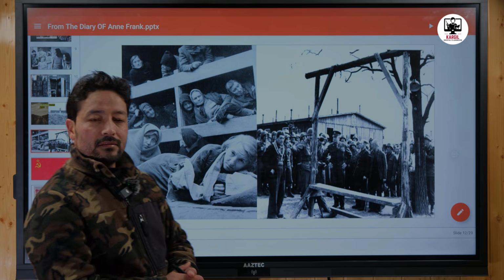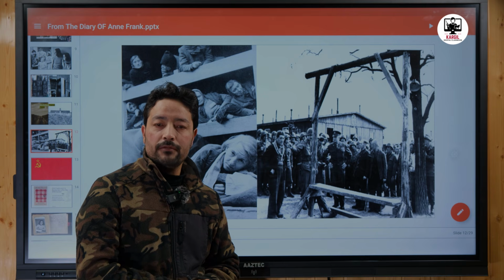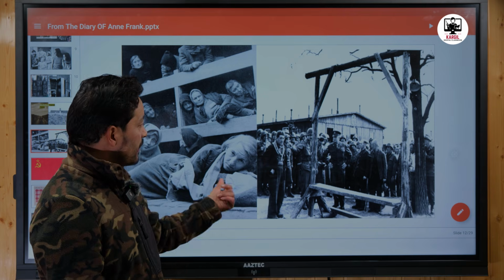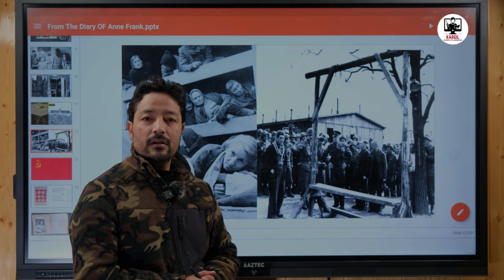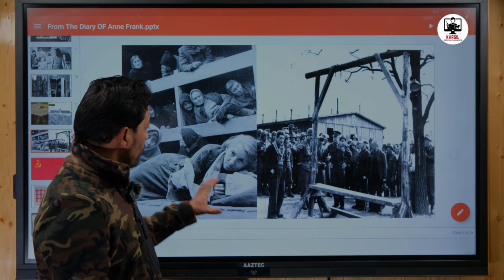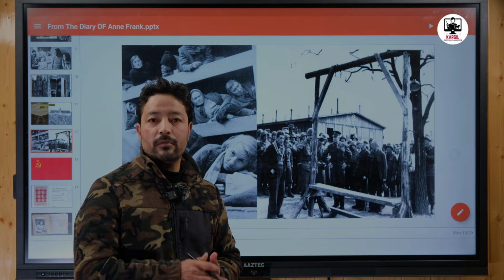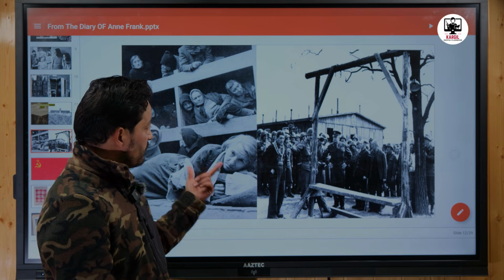This is another transit camp. In the same year, in September 1944, Anne and her family were sent to this camp. It is called the Auschwitz concentration camp in Poland. The condition inside the camp was very miserable. There was no proper facility.